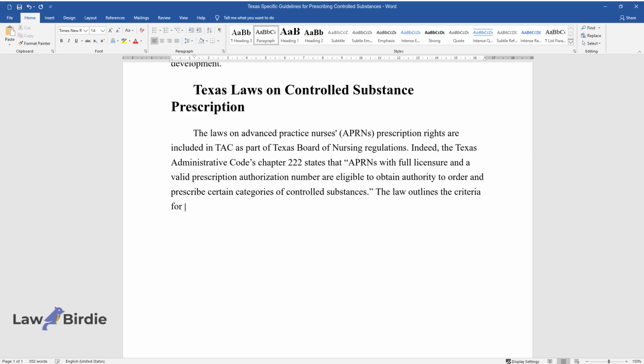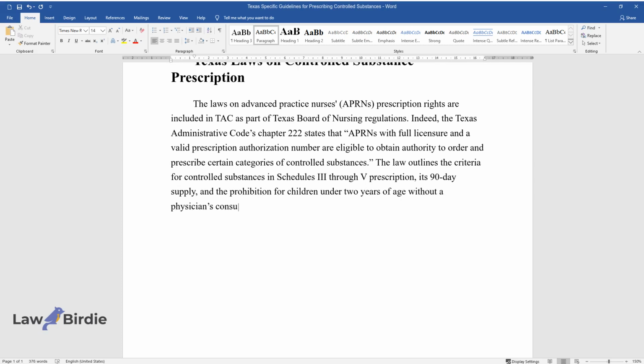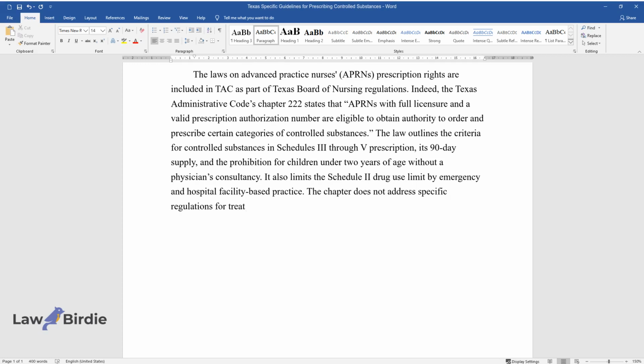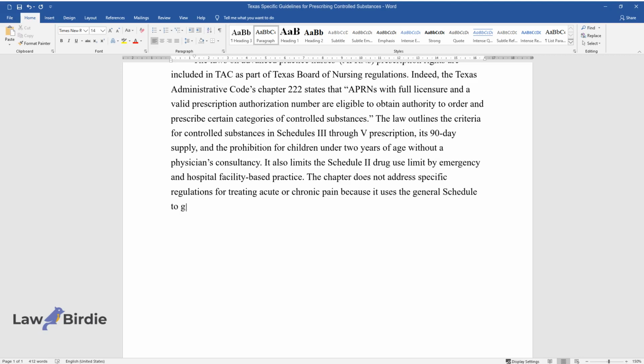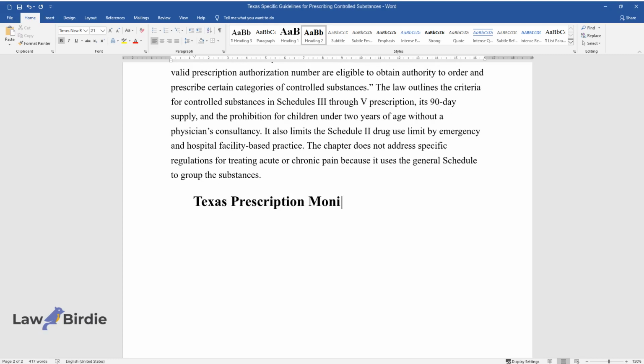The law outlines the criteria for controlled substances in Schedules 3 through 5 prescription, its 90-day supply, and the prohibition for children under 2 years of age without a physician's consultancy. It also limits the Schedule 2 drug use limit by emergency and hospital facility-based practice. The chapter does not address specific regulations for treating acute or chronic pain because it uses the general schedule to group the substances.